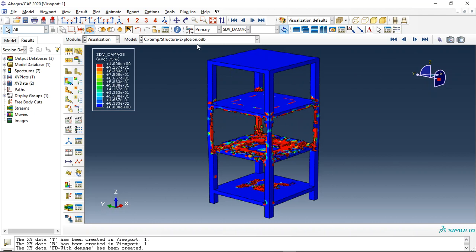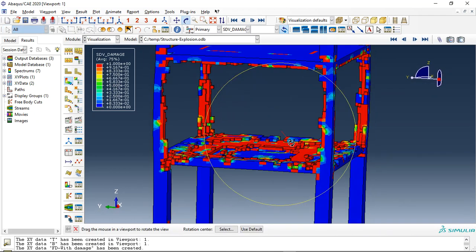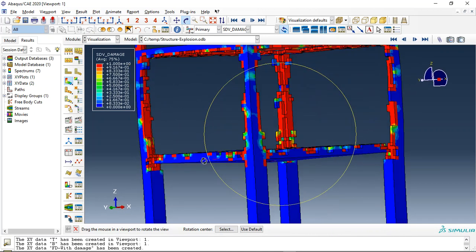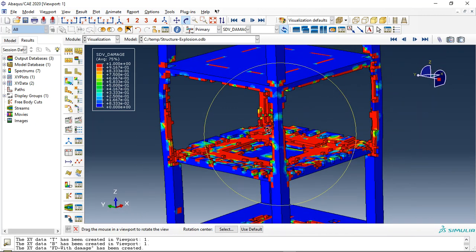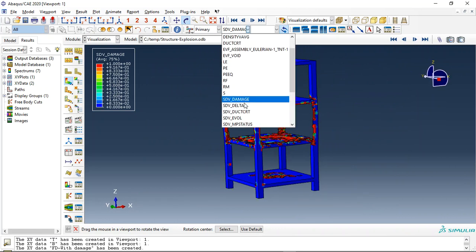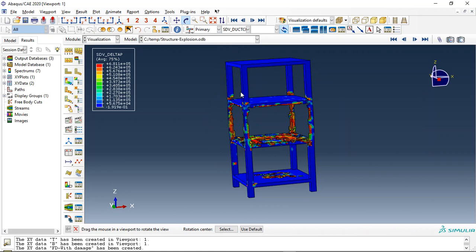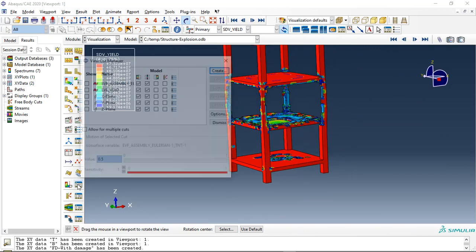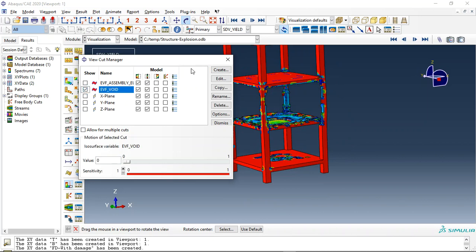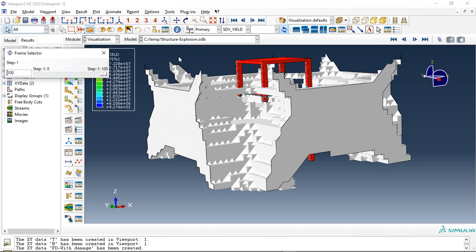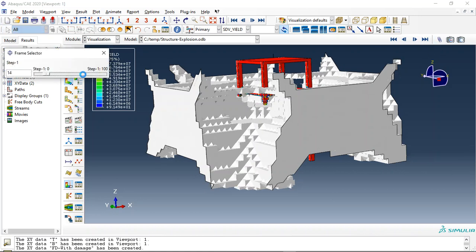You can see this is the final view, and the explosion happened in the second floor, inside the second floor, and you can see the damage and failure in the column in the floor, and it is failed completely. This is the pressure due to buckling, this is the ductile damage, and this is the plastic strain, yield criterion, or anything else. Let me replace this view here and make it here.